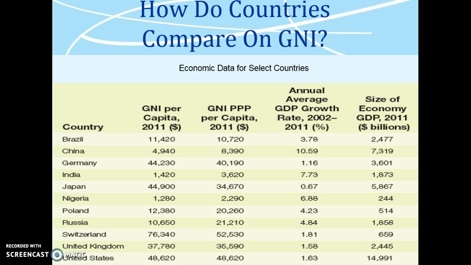How do countries compare on gross national income? Country, gross national income per capita, gross national income purchasing power parity per capita, annual average GDP growth rate, and size of economic GDP.